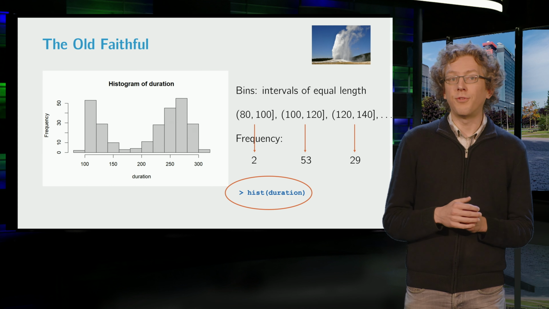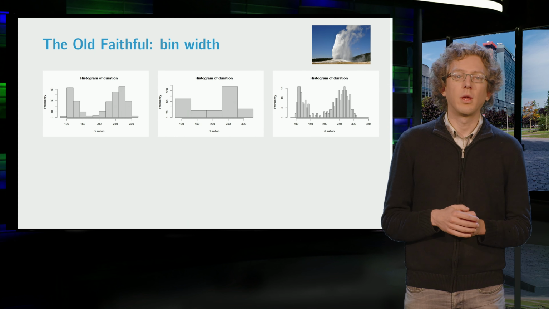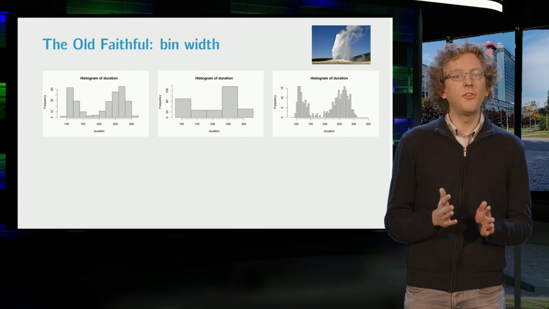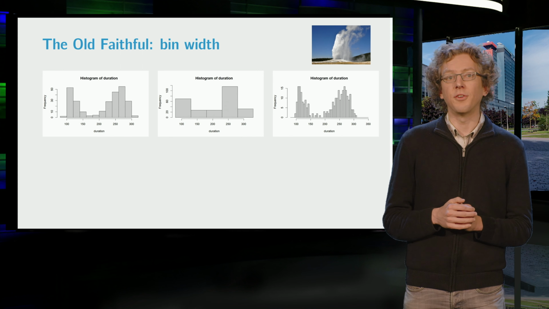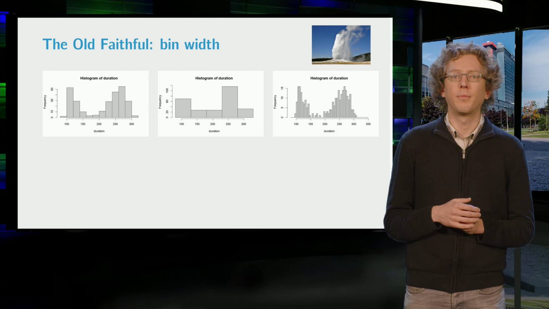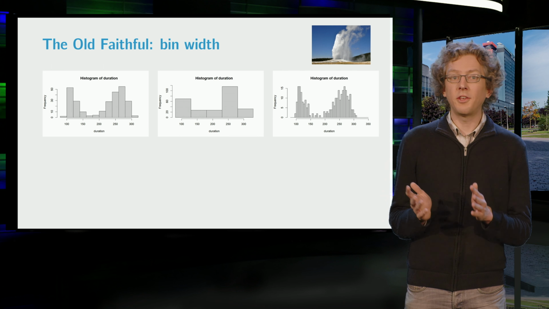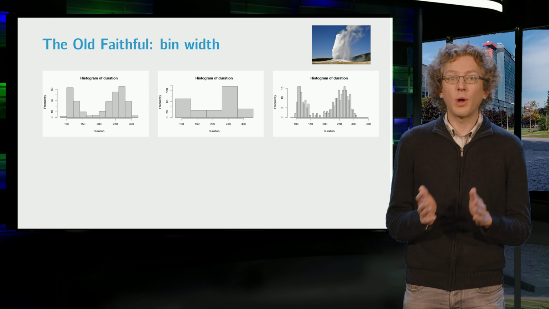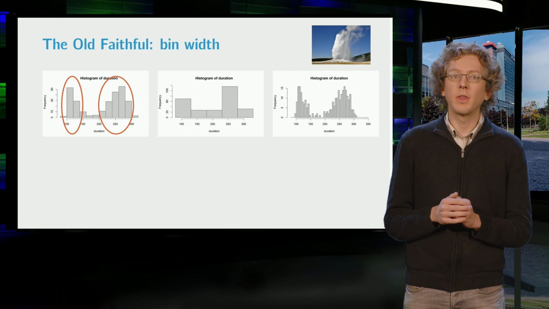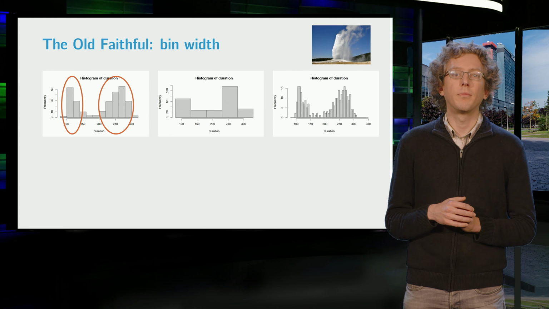It is possible to vary the number of bins and thus also the bin width. However, too few bins will remove some interesting information, whereas too many bins will lead to a chaotic picture. Now, it is clear from the histogram that the observations are concentrated around 2 peaks. Note that this information would have been lost in a box plot.